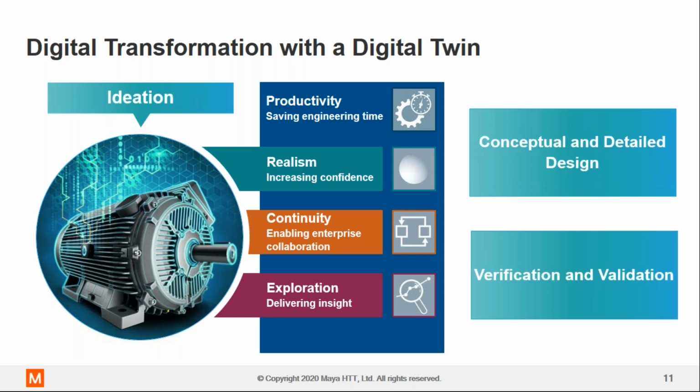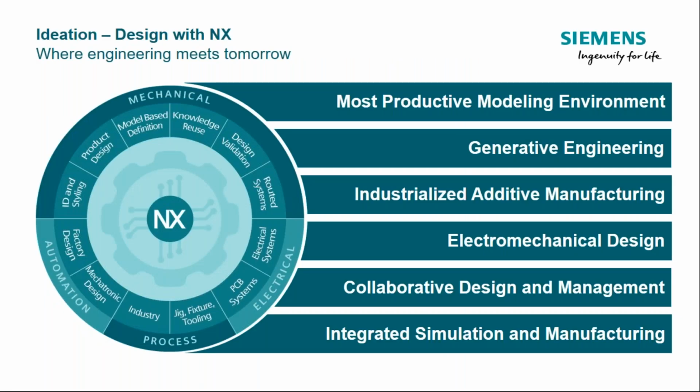So this is typically known as the V-cycle process and includes two fundamental components. One is what we call conceptual and detailed design, and two, verification and validation, right? So let's see how you can accomplish this using our tool set. So the first part, during the conceptual and detailed design steps, NX is the tool of choice.